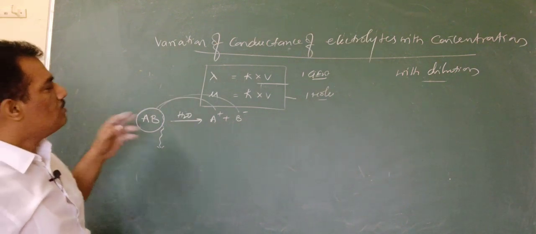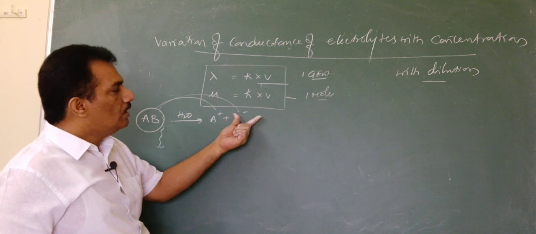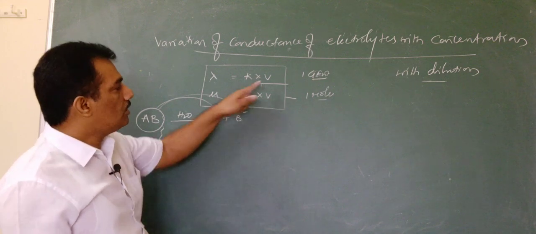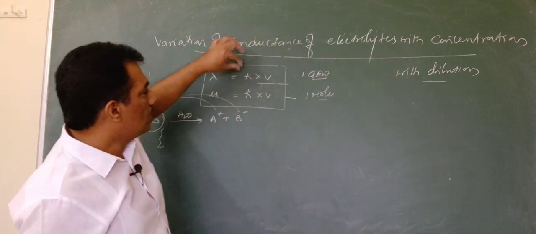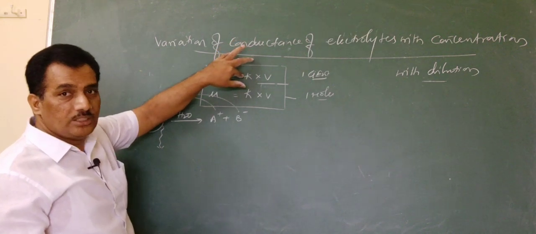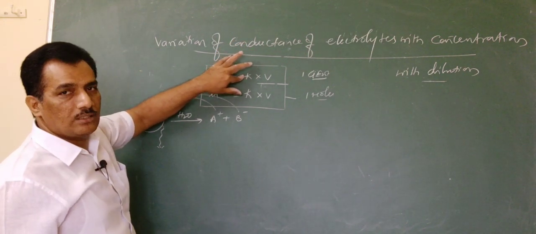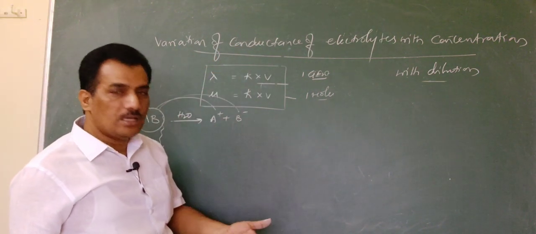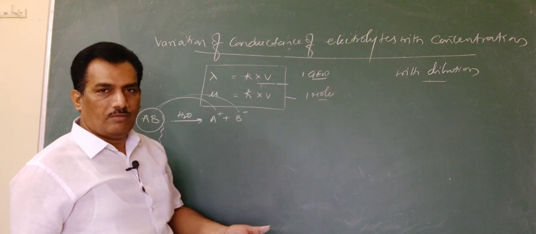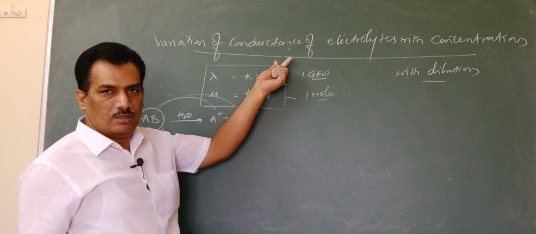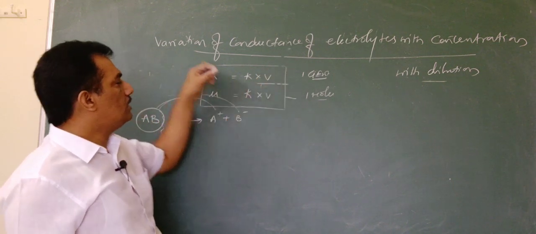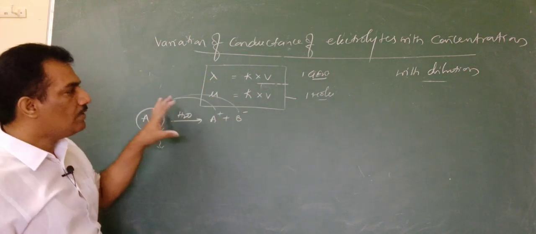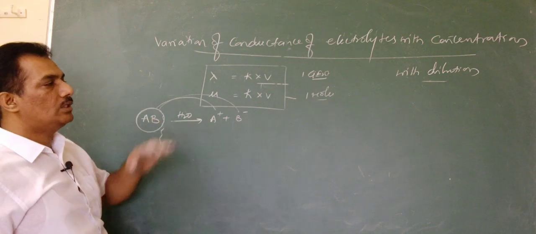Clear? Now, if we observe this formula, when we dilute the solution or electrolyte by adding more and more solvent, V will automatically increase. As we know, kappa, the specific conductance, is fixed, a constant value for a given electrolyte, and V increases with increasing volume of the solvent. So when V increases, both the equivalent conductance and molar conductance will increase. That will happen when dilution is taking place.